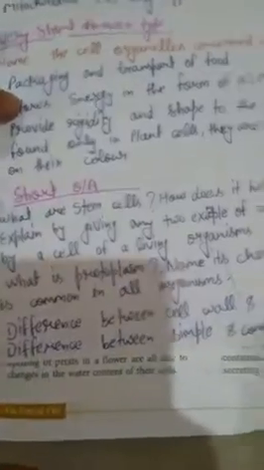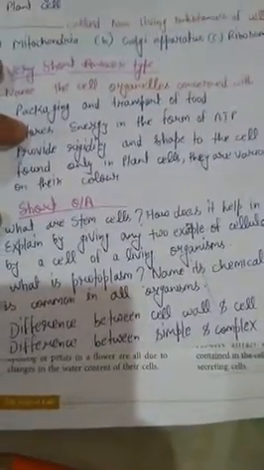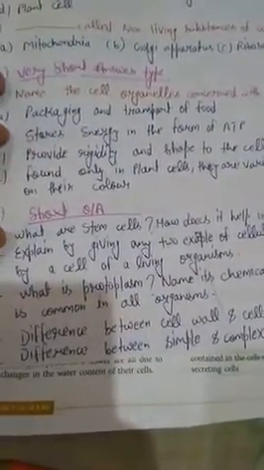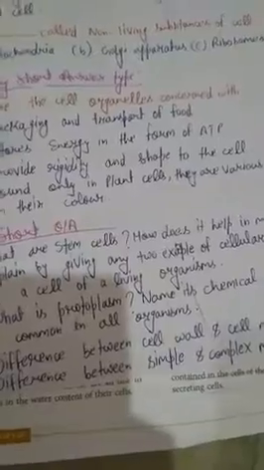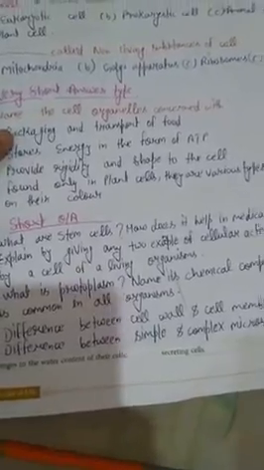Okay. Now there will be another question. Question number 3 is, what is protoplasm? Name its chemical composition, which is common in all organisms. First you have to define what protoplasm is, and then you have to answer this question, naming any chemical composition which is common in all living organisms.